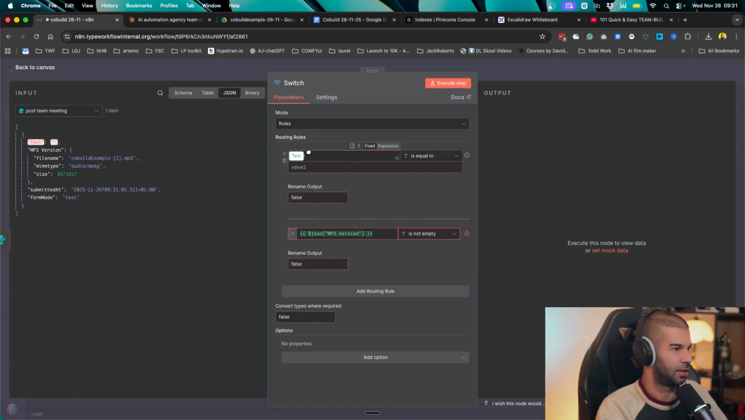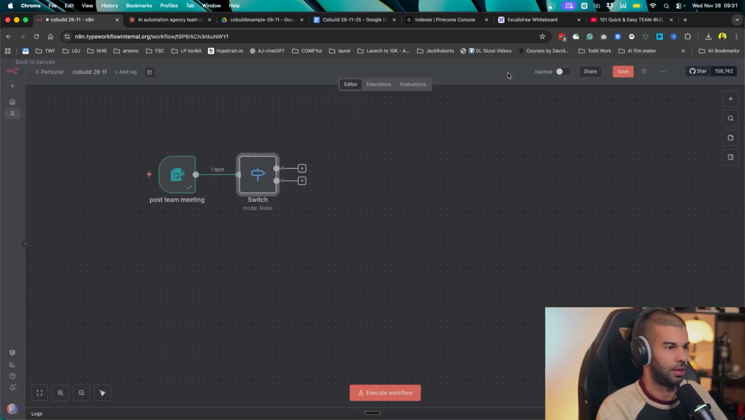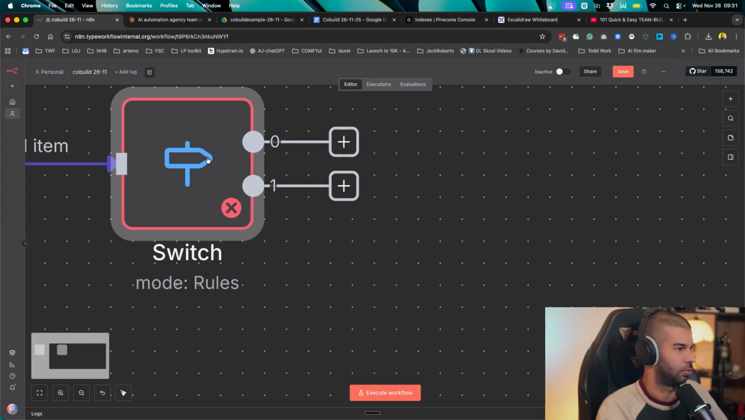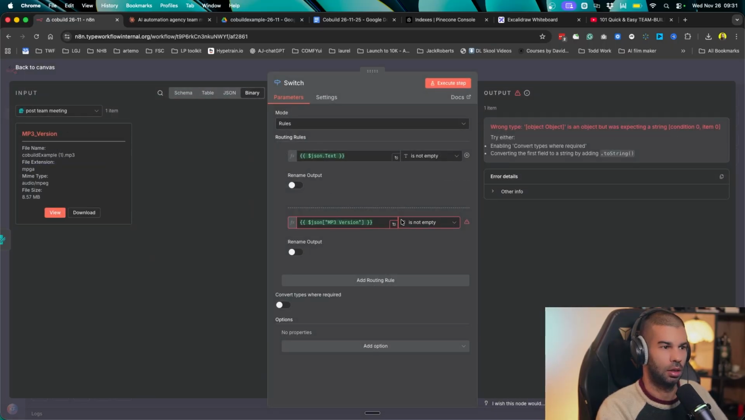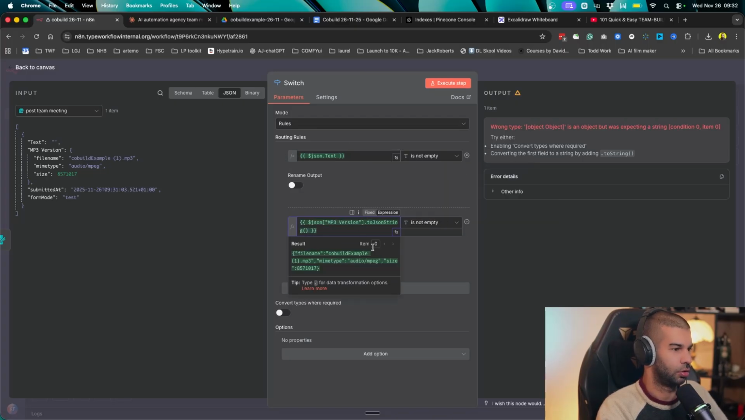But if text is not empty, then we know it's the text version. So in my case, if I were to just pin this data and I run this, it should go down route number 2 right here, or 1 since we start from 0. But there seems to be an error. So here, I was expecting a string. That's fine. So let's go here and let's just do dot to JSON string.